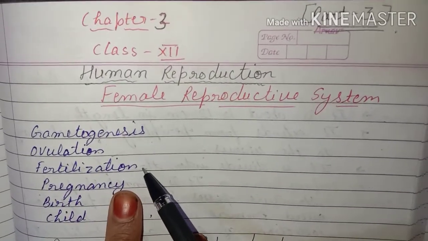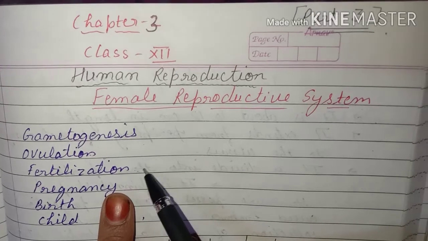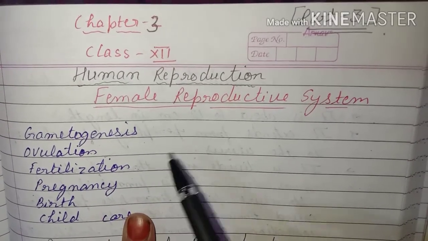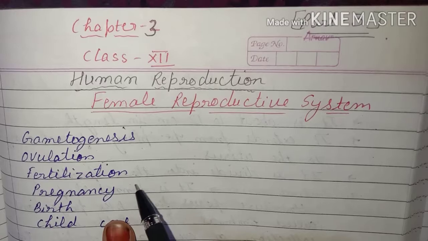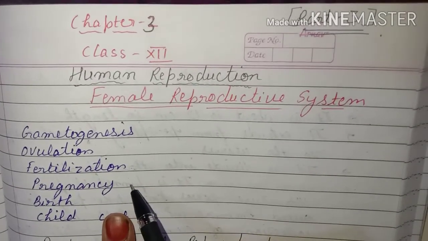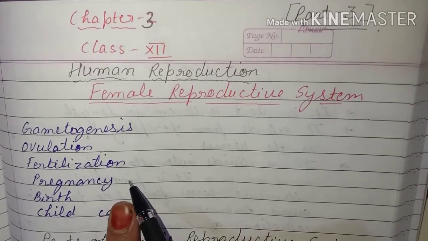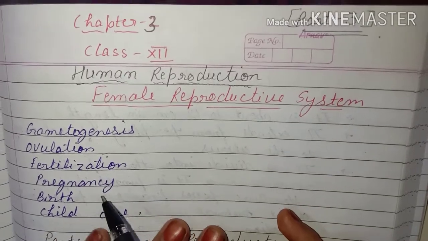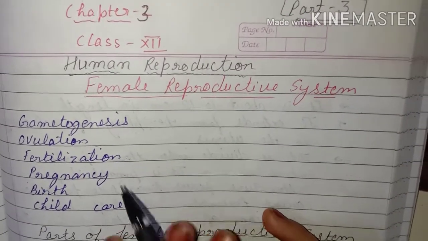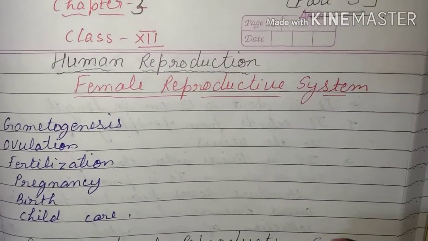The third one is fertilization, the fusion of the male and the female gamete. The next thing we are going to study is pregnancy: if fertilization occurs, then implantation will occur and the pregnancy will lead to the birth of the child. These are all the things that we are going to discuss in the female reproductive system.